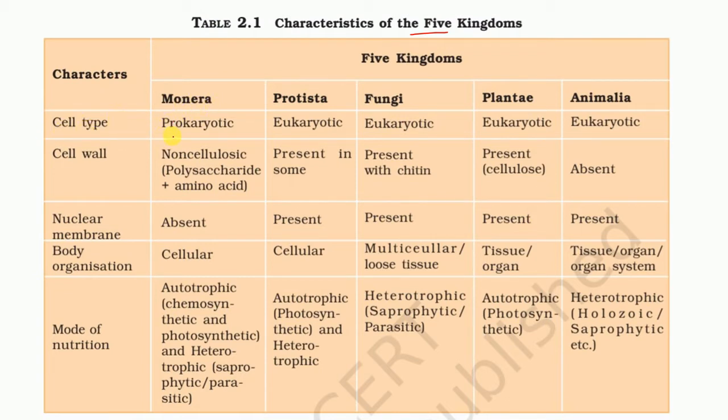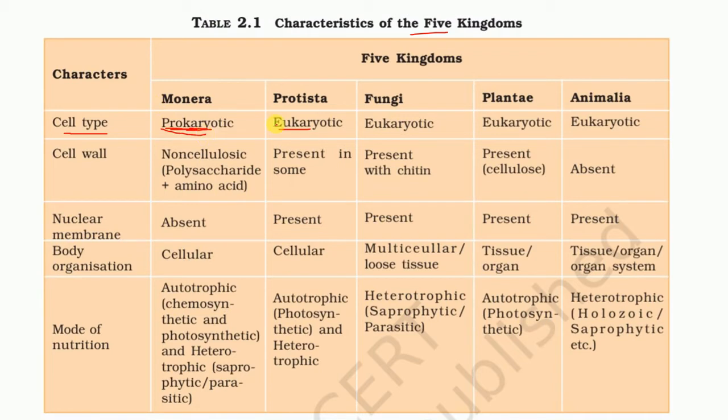You don't need to, there wouldn't be any rote learning, right? See, based on cell type, there are two types of cells, prokaryotic and eukaryotic. So pro means primitive, and what is meant by karyon? Karyon means nucleus. So the nucleus is primitive. That's the reason they are prokaryotic.